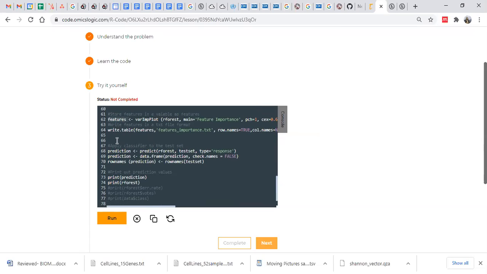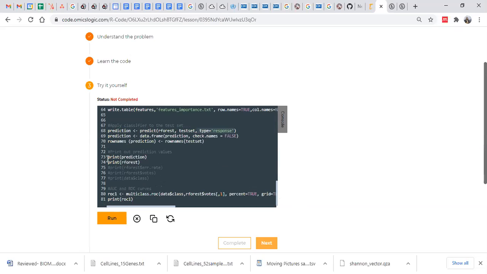The next part is the ultimate aim of your prediction model: how we are going to predict the results for a test set. Here is the predict function, a very important function whenever you are developing any prediction model. This is the function that you use to predict on test data. First you give your prediction model, that is the model object. Then you provide your test data. Then you define that you want the result in the form of response. Then we are storing this into the prediction object, making it a data frame.